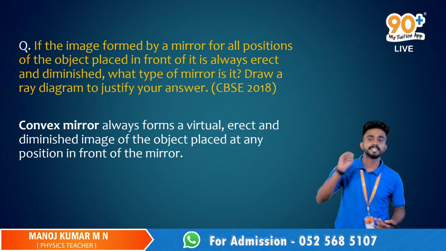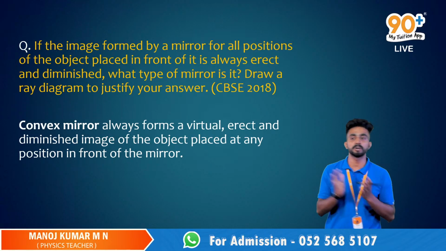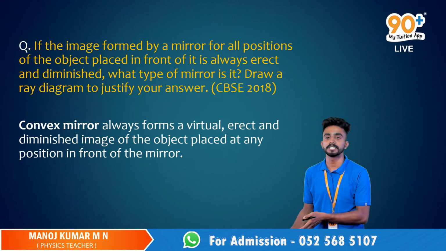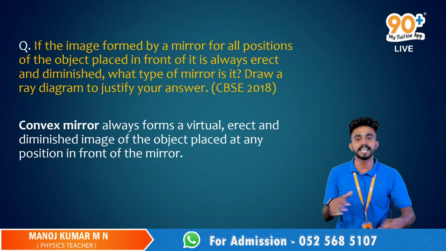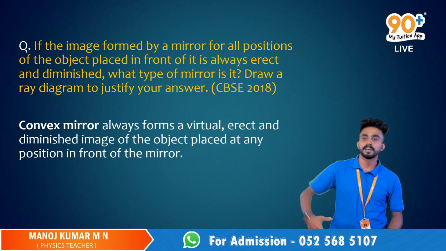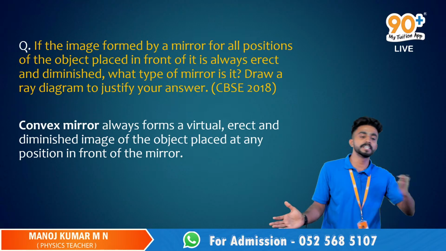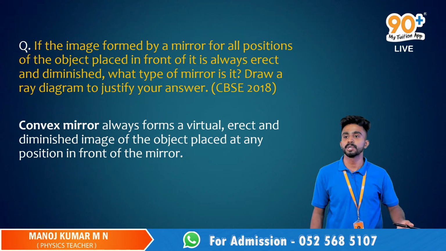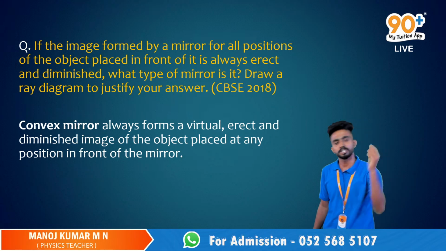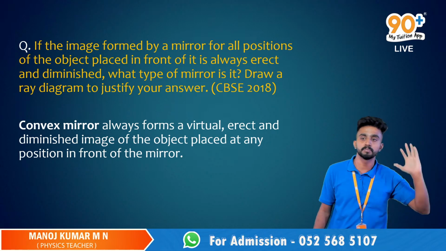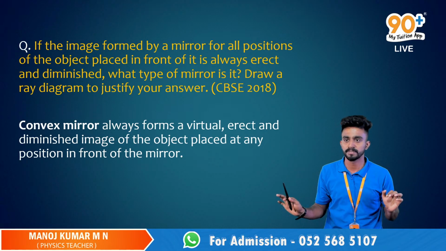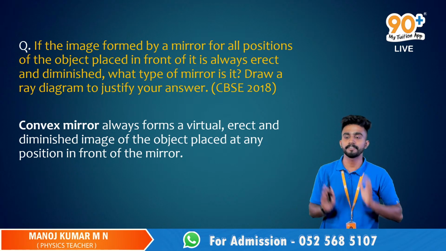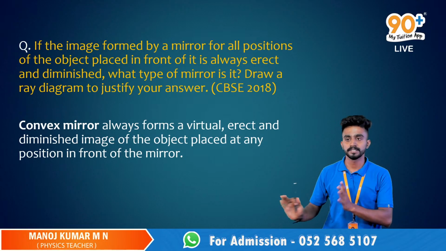Please do learn each case, like if you're keeping the object over here, or at this particular position. But in the case of a convex mirror, you don't have to get confused, right? In all the cases, it is similar. At infinity, and between infinity and the pole, in all these cases, we are getting the image as highly diminished or diminished. Nature is virtual and erect in both the cases. Easy, right? The first case at the focus, the next case between P and F, pole and the focus. Clear?